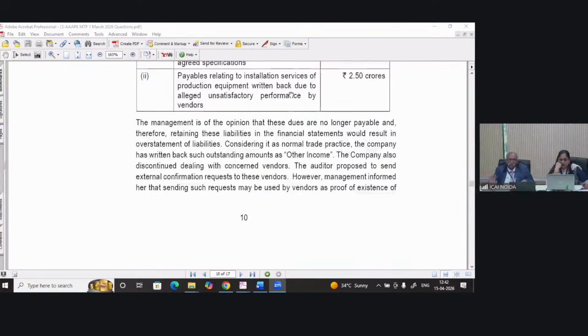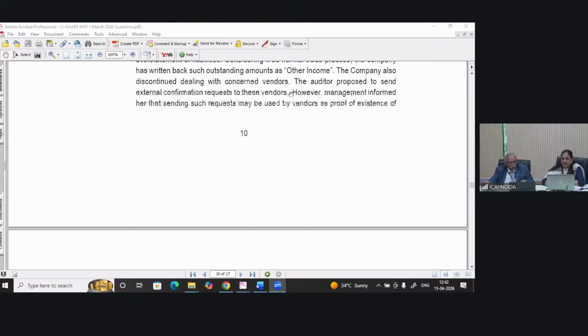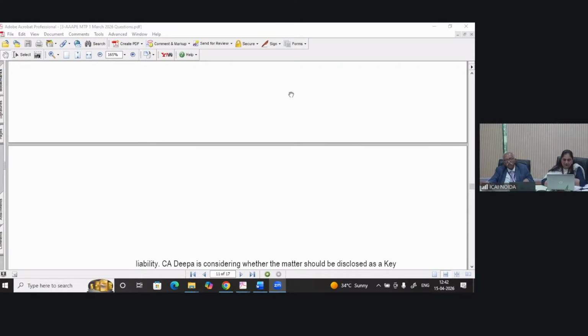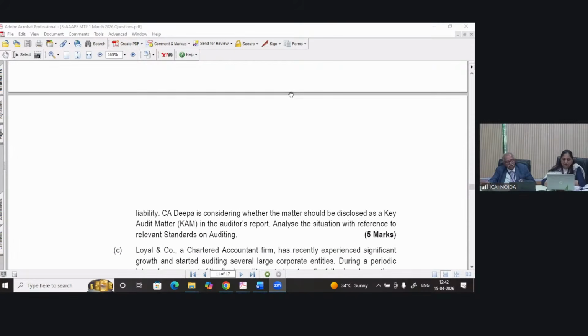Of course, the income tax department is not going to object, but the auditor's role is different. The auditor proposes to send external confirmation requests to these vendors. But management informed her that sending such requests may be used by vendors as proof of existence of liabilities.